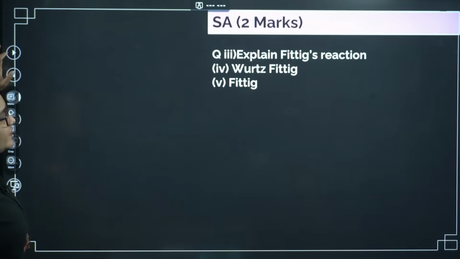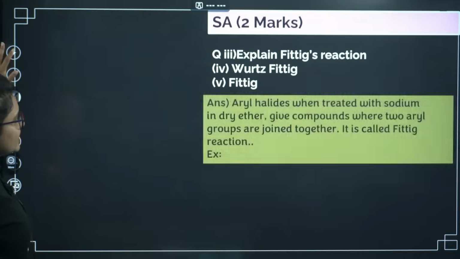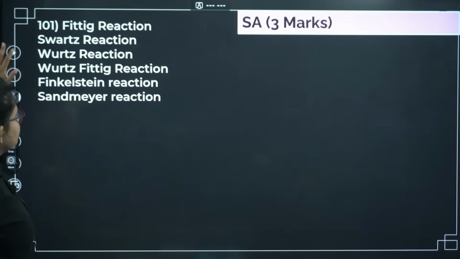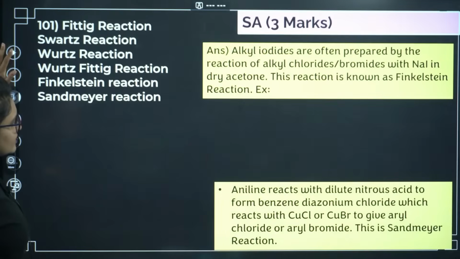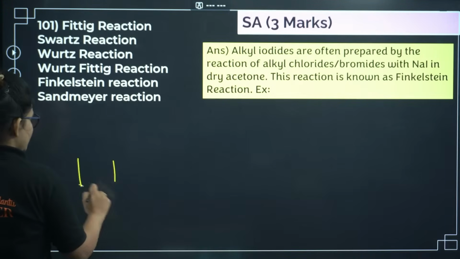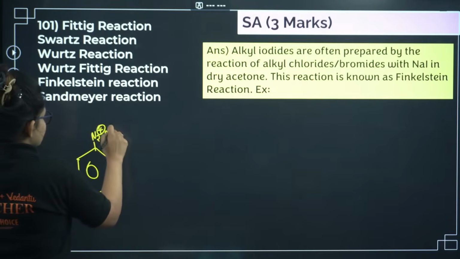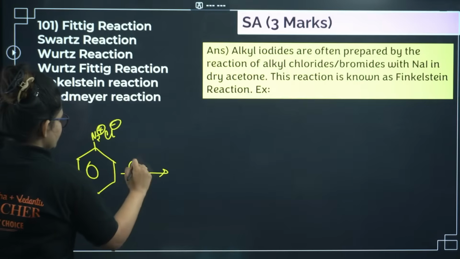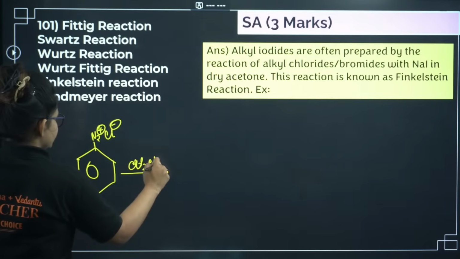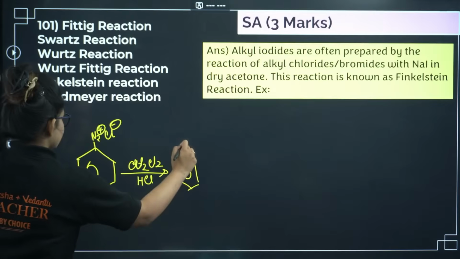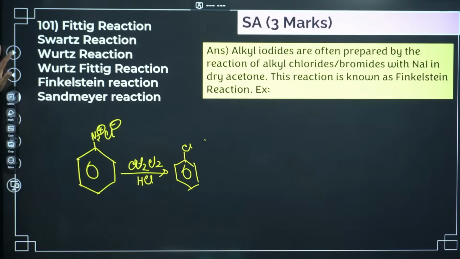Explain Fittig's reaction, Wurtz-Fittig and Fittig. Okay, so this is your Fittig reaction. Now let's go ahead with Sandmeyer's reaction. If you are having benzene diazonium chloride, N2+Cl-, and you give Cu2Cl2 in presence of HCl, you will end up with the halogen over there, Cl, right? This is your Sandmeyer's reaction.